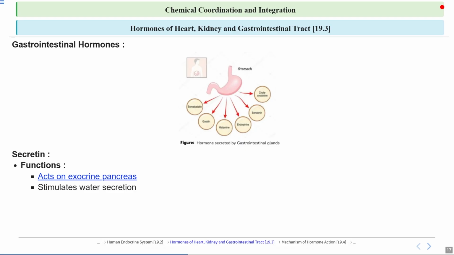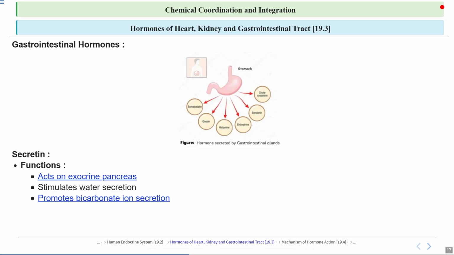It stimulates water secretion. It refers to the biological process where a substance or hormone triggers the release of water from cells or glands. This is commonly observed in processes like urine formation in the kidneys, where antidiuretic hormone, or ADH, stimulates the absorption of water back into the blood, thereby reducing the amount of water lost in urine. It can also be seen in certain glands, such as the salivary glands, which secrete saliva containing water. This process is very important for maintaining water balance in the body and supporting various physiological functions.